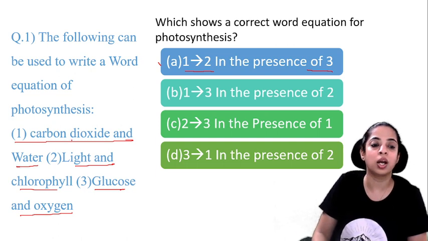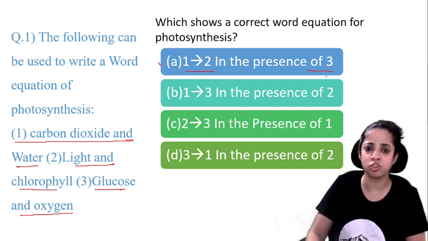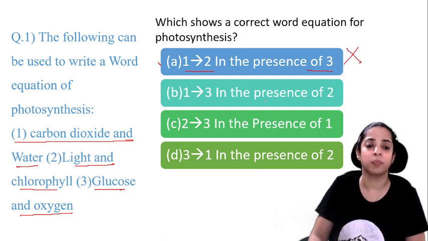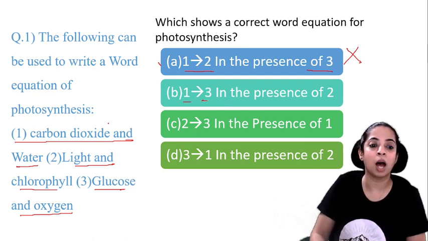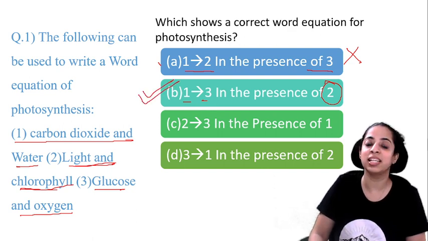So what is 1? Carbon dioxide and water. Does it convert into 2, that is light and chlorophyll, in presence of glucose and oxygen? No, definitely not. The second is 1 converts into 3. So 1 is carbon dioxide and water. It converts into glucose and oxygen in presence of 2. So 2 is in presence of light and chlorophyll. So yes, definitely our option B is correct.